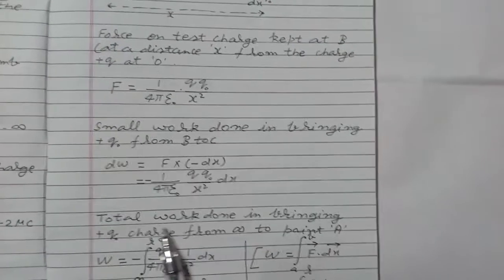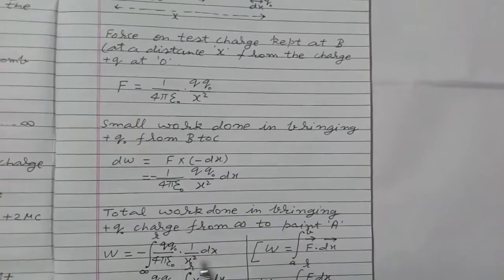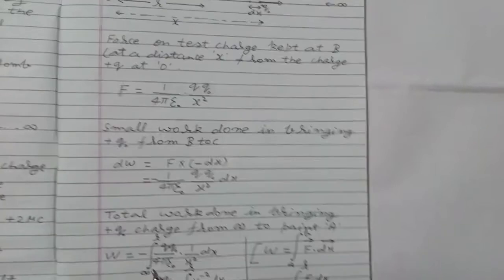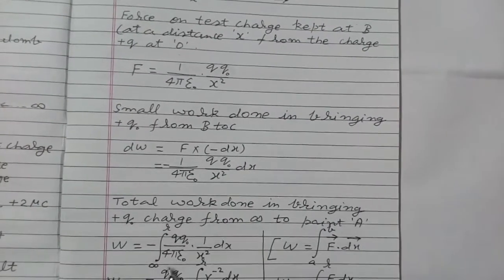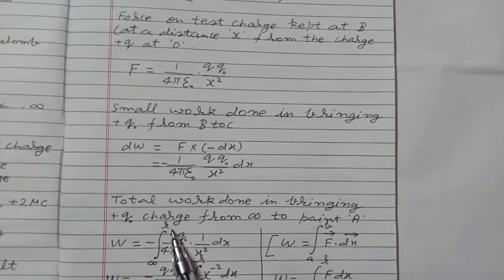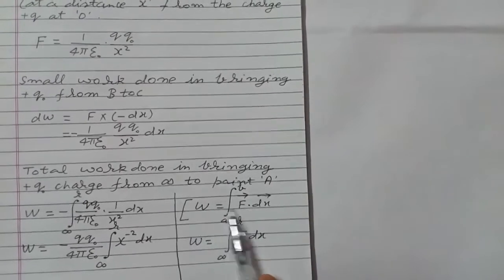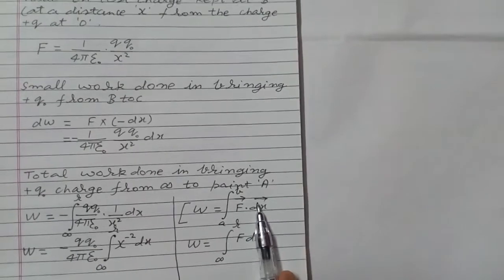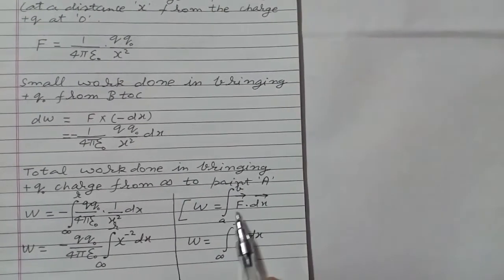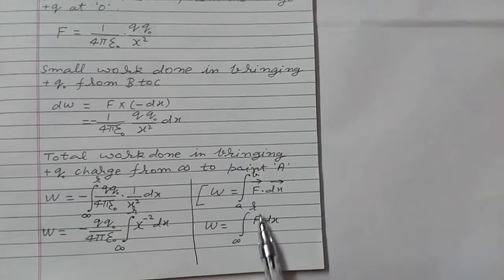Now to calculate total work done in bringing plus Q naught charge from infinity to point A, we integrate it. So W is equal to minus integration of Q naught upon 4 pi epsilon naught into 1 by x square dx, and limits are from infinity to R. Now this is the formula: if small work done is F dot dx, then total work done is integration F dx. Here a and b are limits. Here limits are from infinity to R.